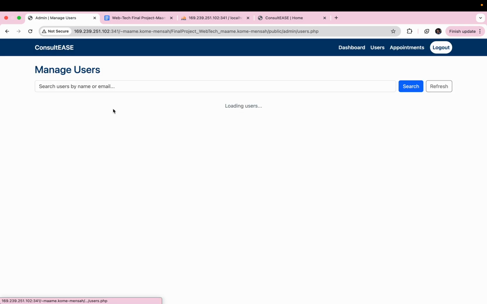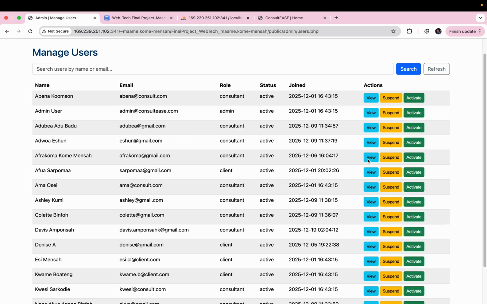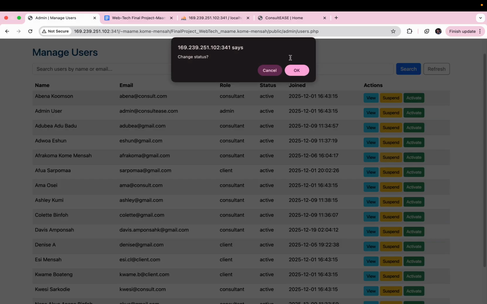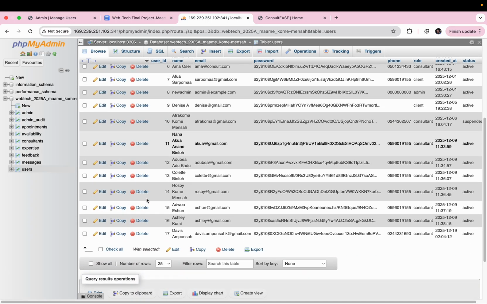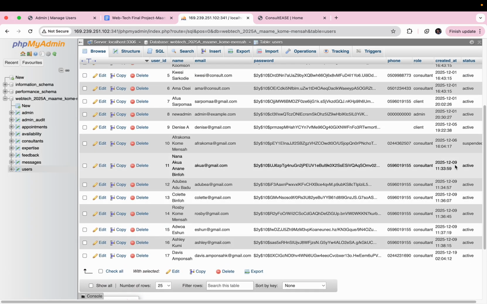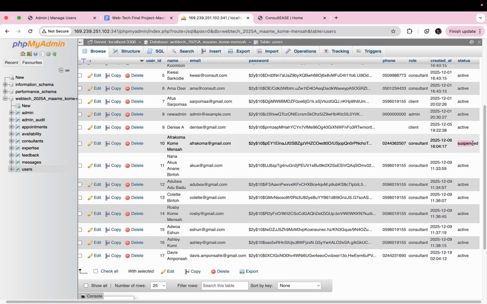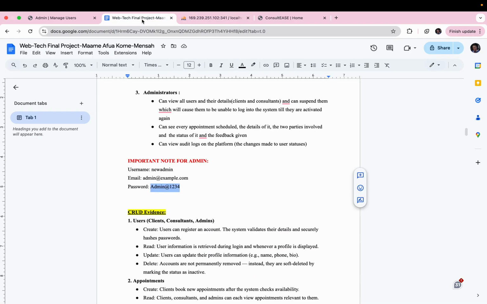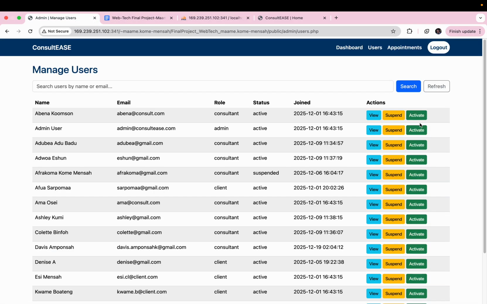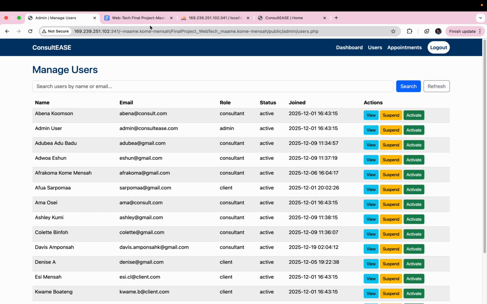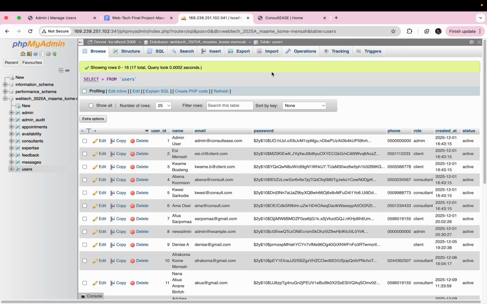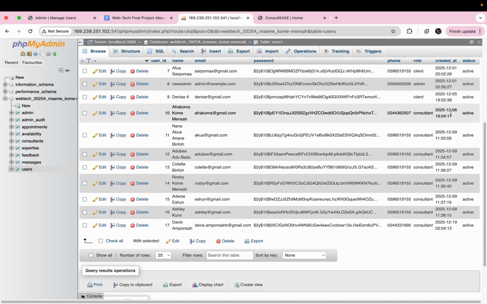I want to try suspending someone called Afrakoma, and I want to show you in the database what happens to that user. So let's just run this again, and then we go to Afrakoma, which should be here, and now you can see suspended. So everything is working in real time to the database. Everything is connected to the database. Now let me activate her again, and it will reflect in the database. Just for the sake of time, let me do this quickly. So Afrakoma, you see active.